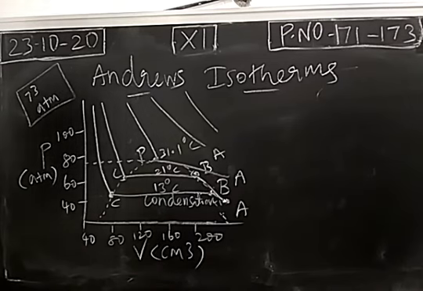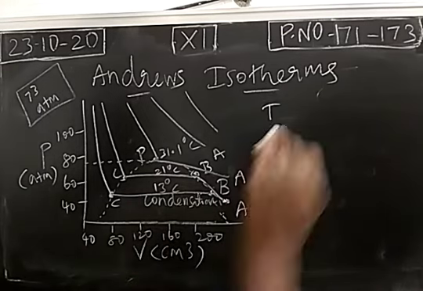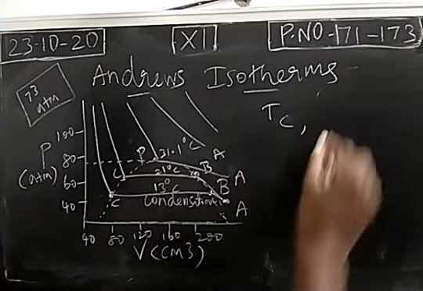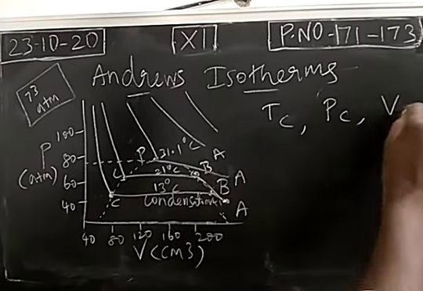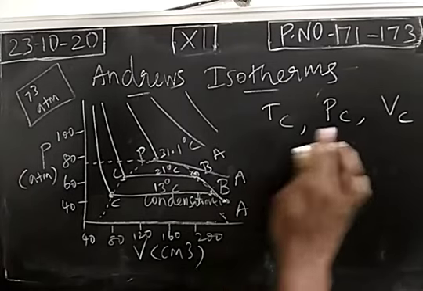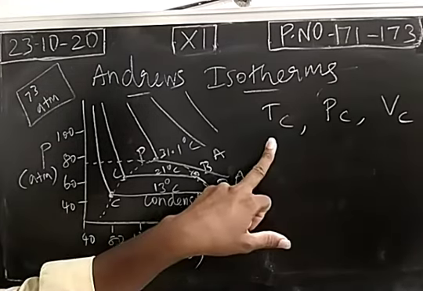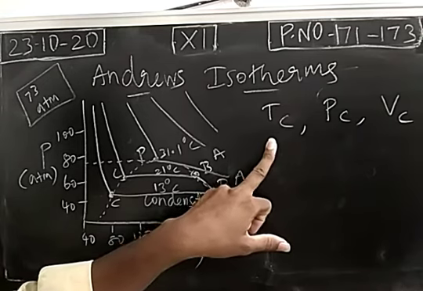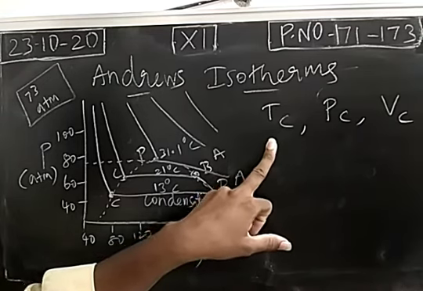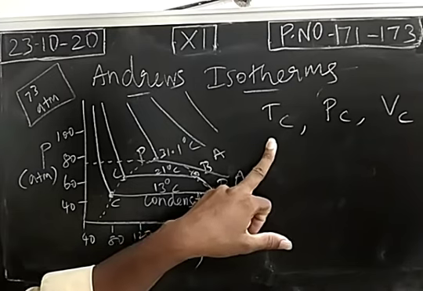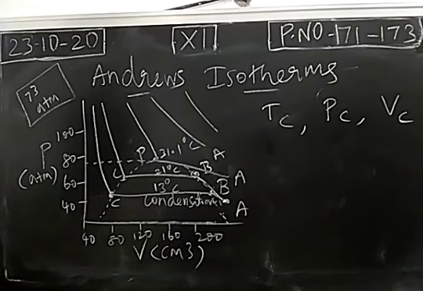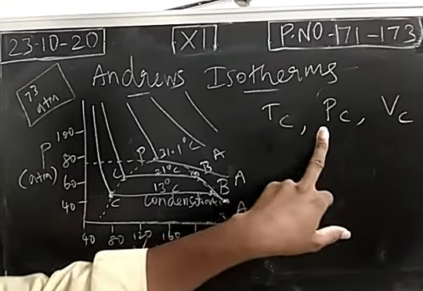So we have three critical constants: Tc, Pc, Vc. Critical temperature, critical pressure, critical volume. We have to study the definition of all three constants. Critical temperature, as I said, is defined as the temperature above which a gas cannot be converted into liquid at its critical pressure. Next, what is critical pressure?